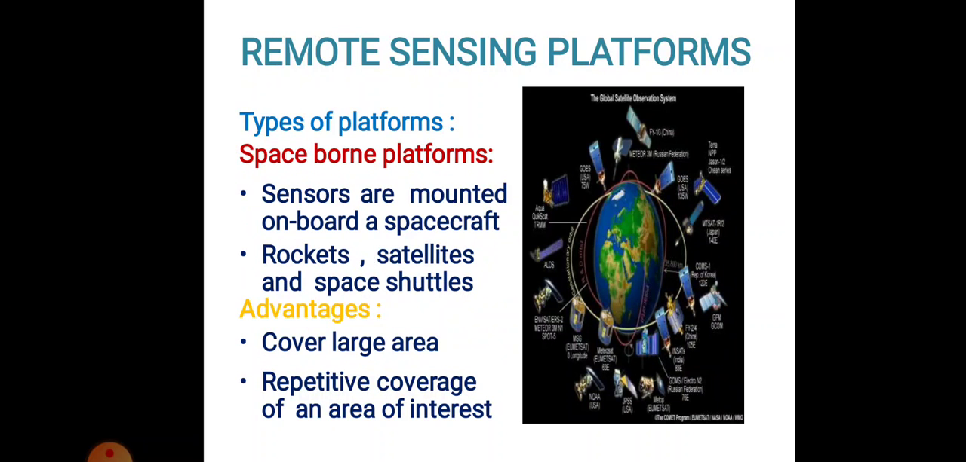Now we move to the spaceborne platforms. These are sensors which are mounted on board a spacecraft. That may be a rocket, a satellite, or a spaceship. The main advantage is that they cover a large area and give repetitive coverage of an area of interest at regular intervals of time without any technical issues.